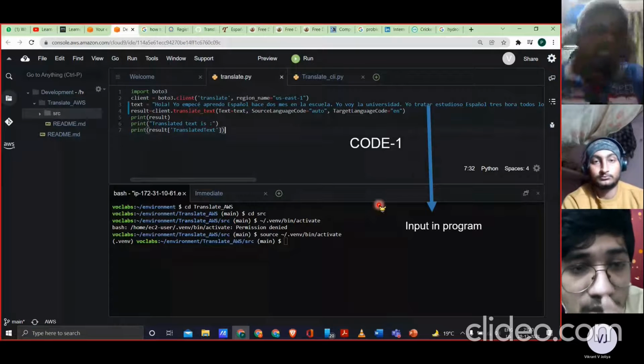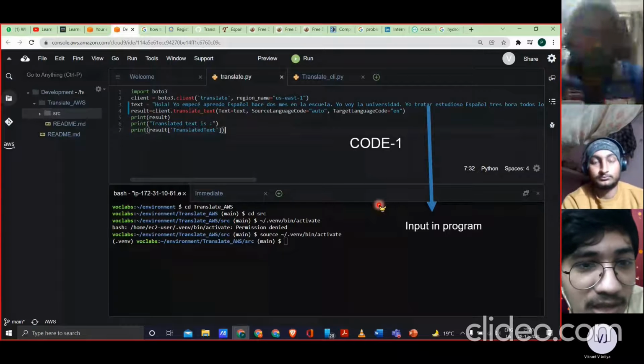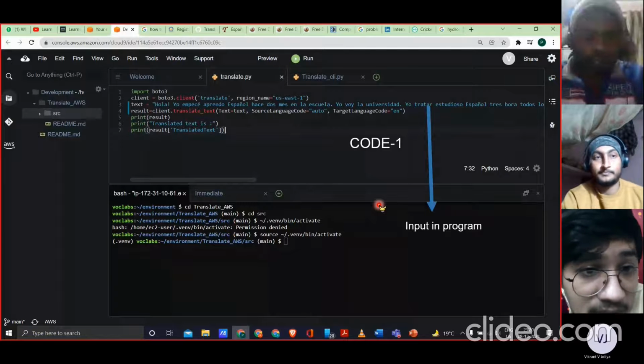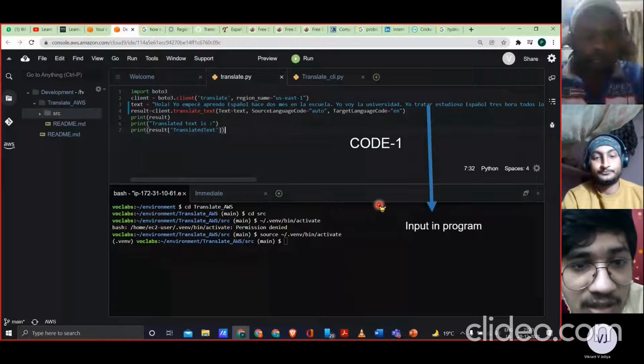What we are going to do here is hardcode our program. For the first program, we have already given input in Spanish: Hola, yo hombre, that is the text we have given. Now we will use the Boto3 library to convert our text and store it in the variable result.